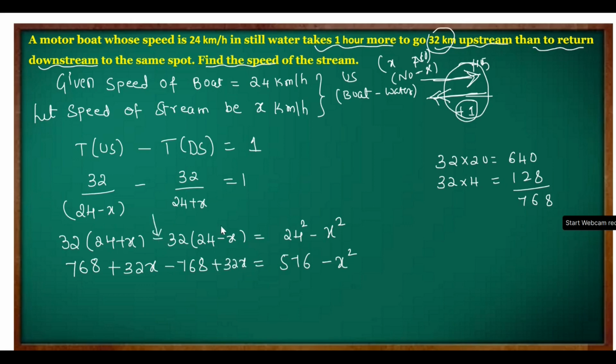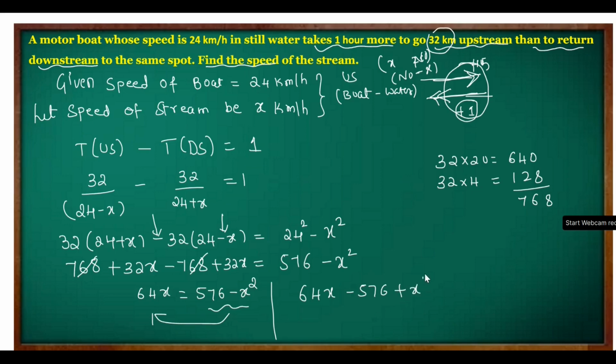Why plus? Because look here. This minus and this minus got multiplied. Now 768 goes. 32 will be 64x equal to 576 minus x square. Let's bring these two terms to the left side. So already 64x is here. 576 comes from there and it becomes minus 576. Minus x square comes and becomes plus x square equal to 0. Let's rewrite this. X square plus 64x minus 576 equal to 0.